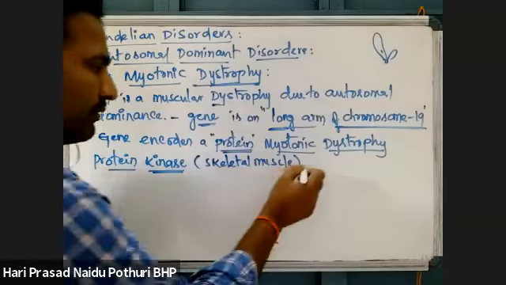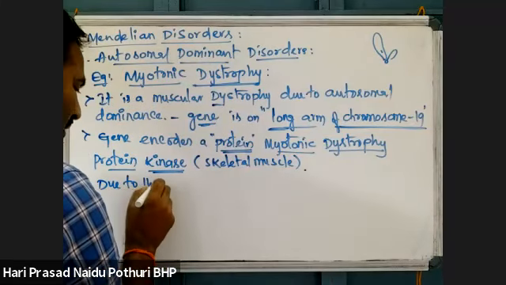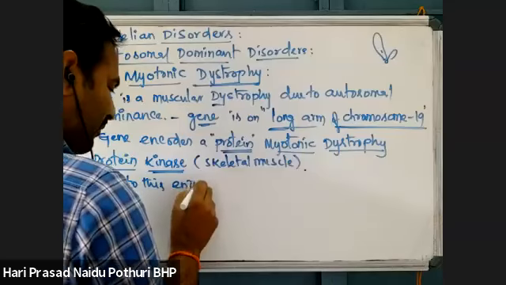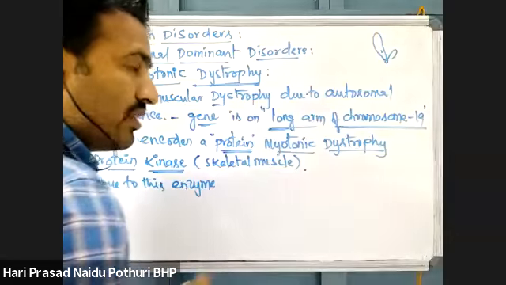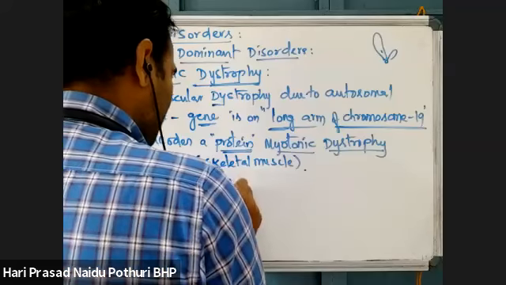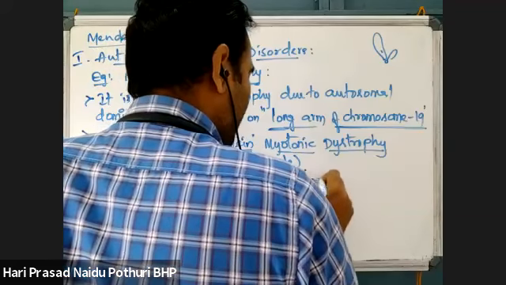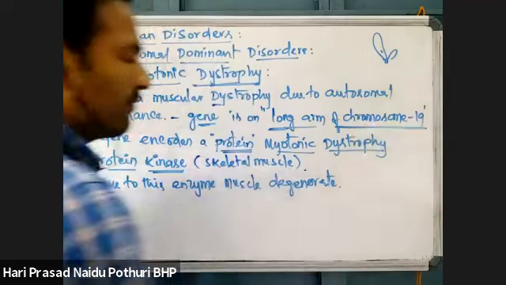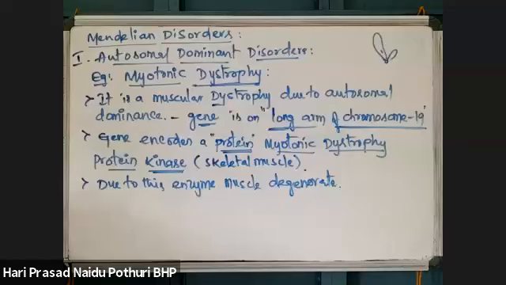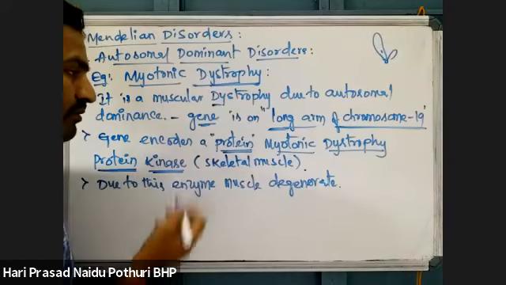Due to this enzyme, in myotonic dystrophy the muscle will degenerate. Muscle degenerating means muscle breakdown. See here, the enzyme is protein kinase.